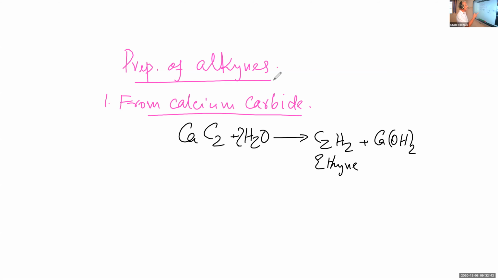So calcium carbide is hydrolyzed for the preparation of ethyne or acetylene. It is only for the preparation of ethyne or acetylene. Now one word about calcium carbide. Think of the formula of calcium carbide. You know how the formula of a compound is written? We have studied that in the 10th standard.